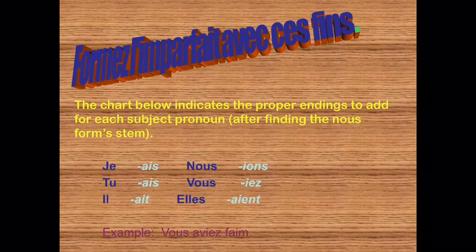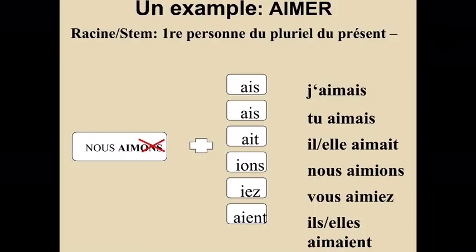For example, with je we have AIS, tu also AIS, with il and elle we have AIT, nous the ending is IONS, with vous the ending will be IEZ, and with ils and elles the ending will be AIENT. Par exemple, vous aviez faim. That means here we have conjugated the verb avoir in imparfait, vous form.